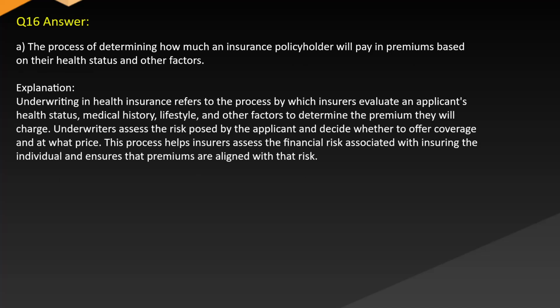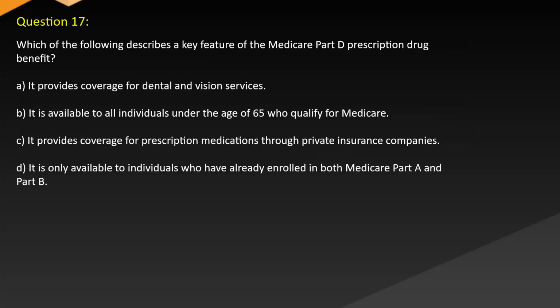Answer. A. The process of determining how much an insurance policyholder will pay in premiums based on their health status and other factors. Explanation. Underwriting in health insurance refers to the process by which insurers evaluate an applicant's health status, medical history, lifestyle, and other factors to determine the premium they will charge. Underwriters assess the risk posed by the applicant and decide whether to offer coverage and at what price. This process helps insurers assess the financial risk associated with insuring the individual and ensures that premiums are aligned with that risk.